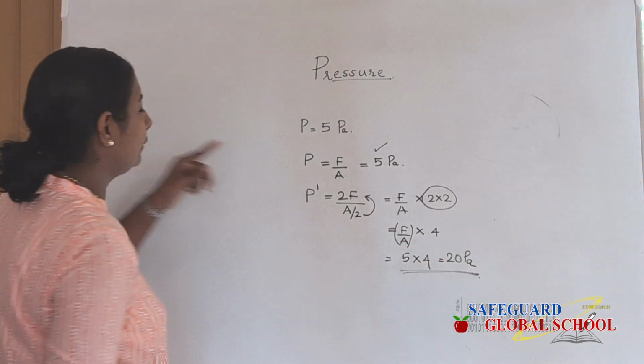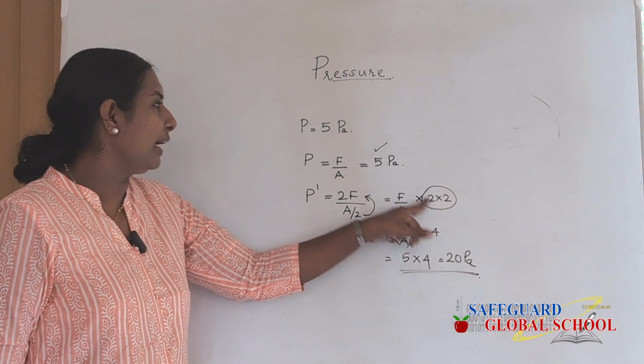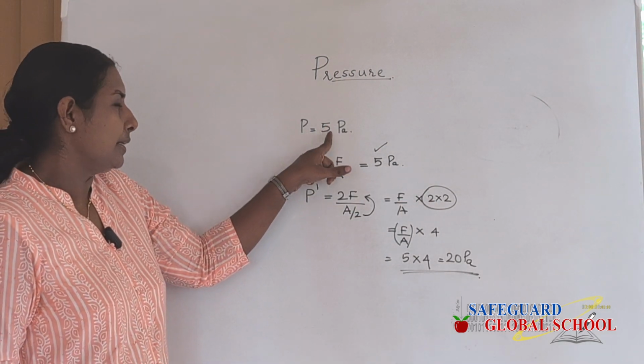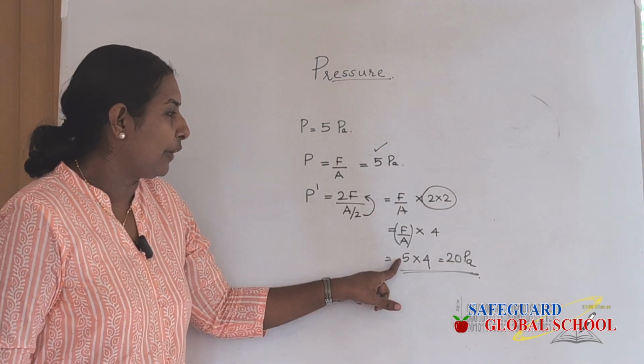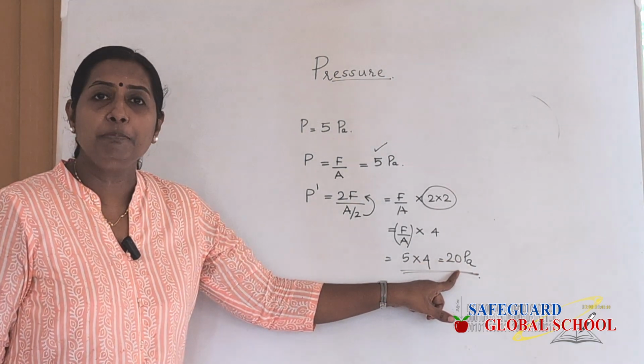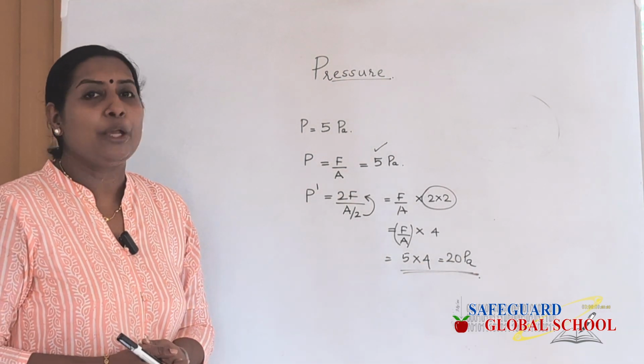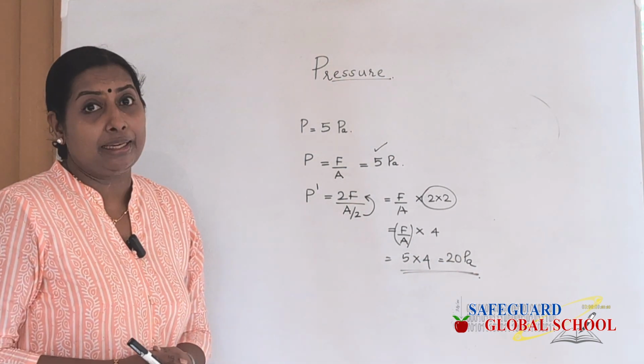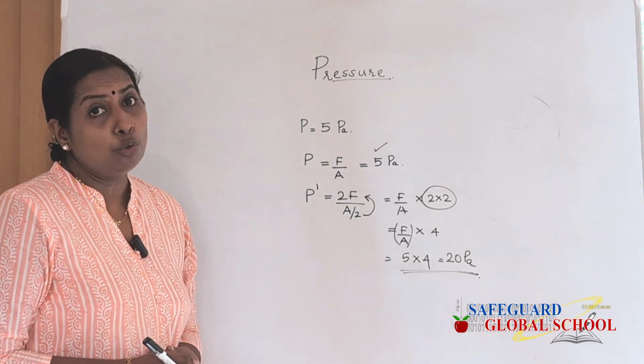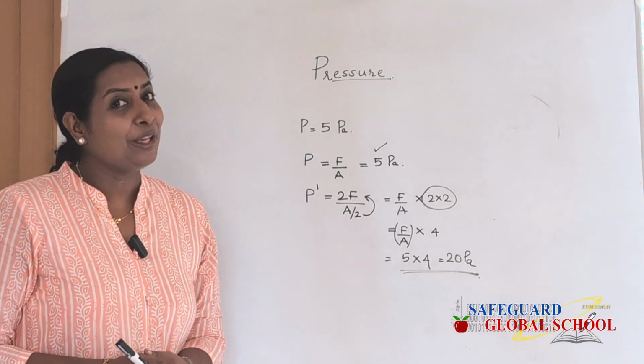You can say that the new pressure is 4 times the old pressure. As it is noted as 5, it is 5 into 4, so the pressure becomes 20 Pascal. I hope that you have got these numericals very well before we go to more hot questions. Thank you.